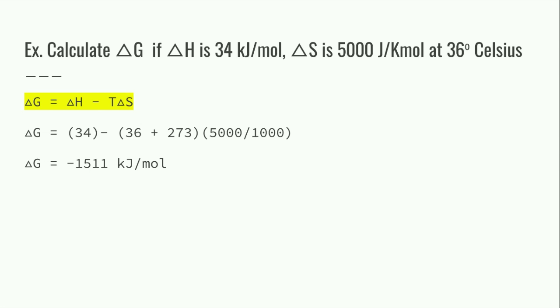Calculate the free energy if your enthalpy is 34 kilojoules per mole and your entropy is 5,000 joules per Kelvin mole at 36 degrees Celsius. So we have that equation, delta G is equal to delta H minus T delta S. It's going to be a plugging in of numbers. So 34 minus (36 plus 273, so we can get that temperature in Kelvin) times 5,000 divided by 1,000, because you want to transform those joules into kilojoules for your entropy. And you're going to get negative 1,511 kilojoules per mole. That's going to be your free energy in the system.